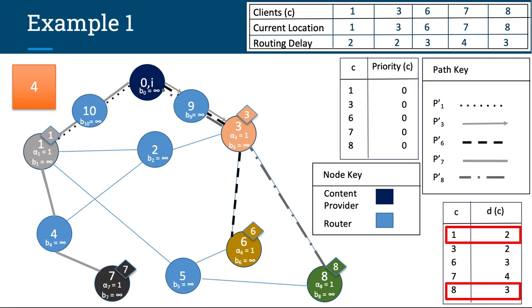So for all the clients, we notice that the routing delays are equal to the minimum path delays. And in a sense, we can say that the routing delay was minimized, and that is because of the bandwidth values being set to infinity. As we saw through the run of the simulator, no packets were delayed.